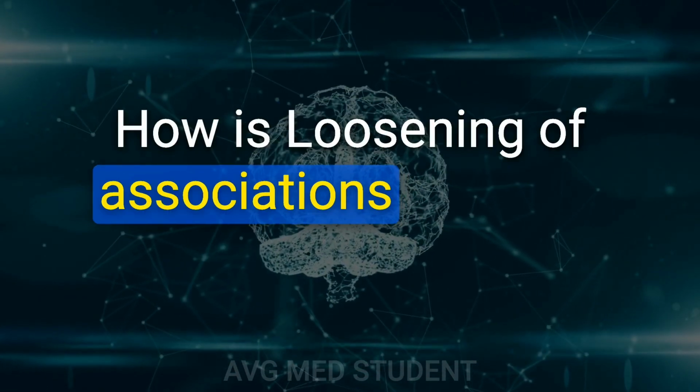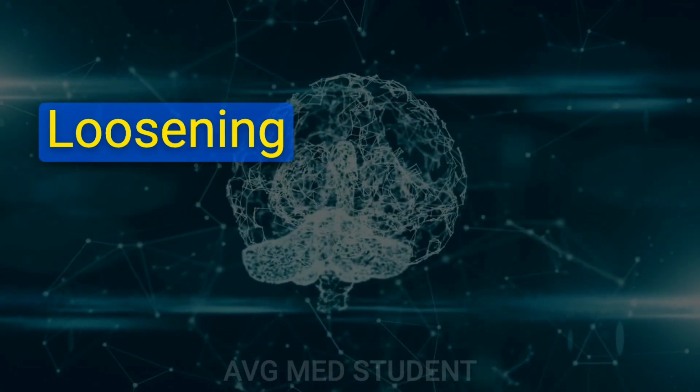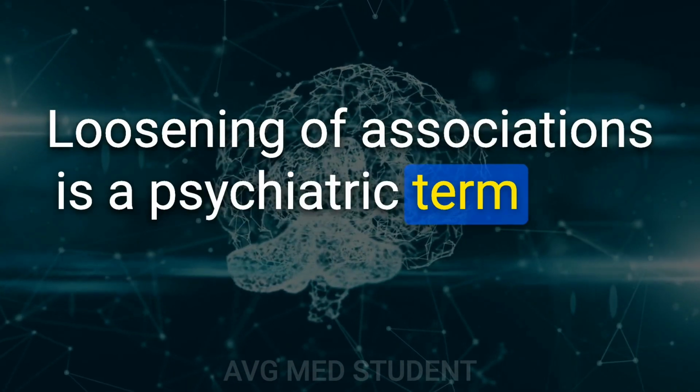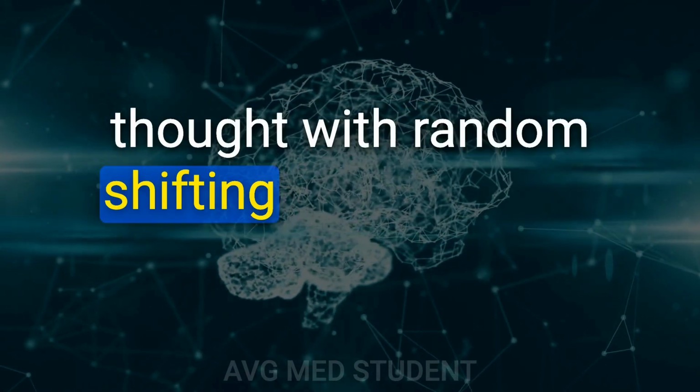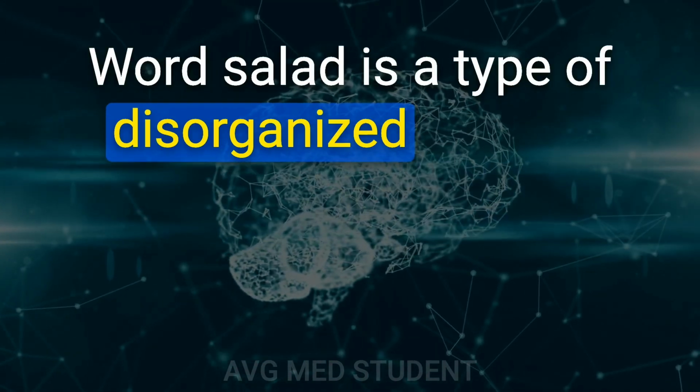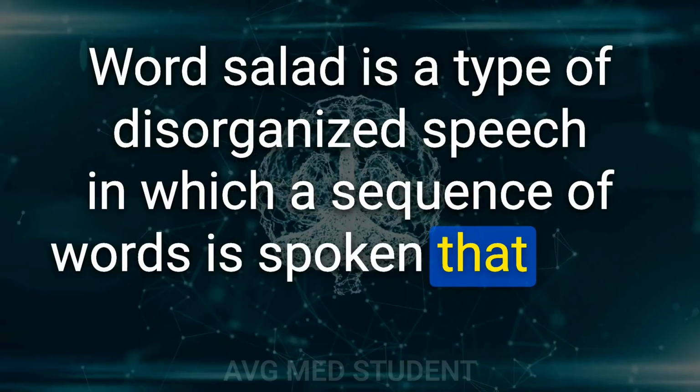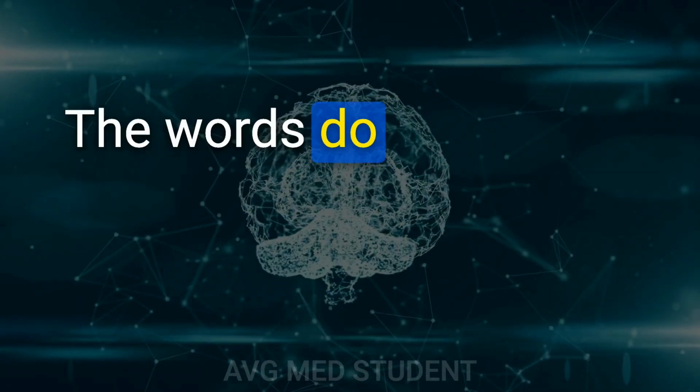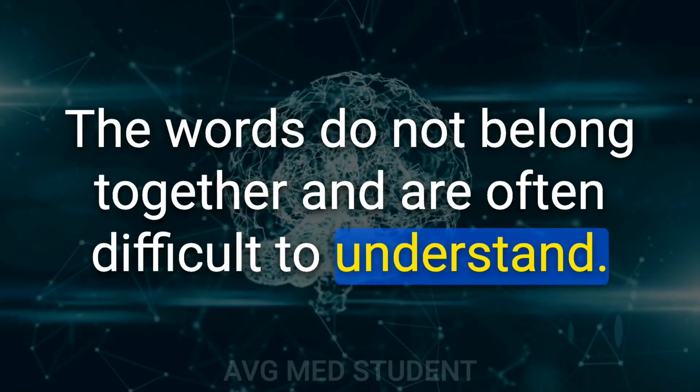How is loosening of associations different from word salad? Loosening of associations is a psychiatric term used to describe the flow of thought with random shifting of ideas from one subject to another. Word salad is a type of disorganized speech in which a sequence of words is spoken that have no logical connection. The words do not belong together and are often difficult to understand.